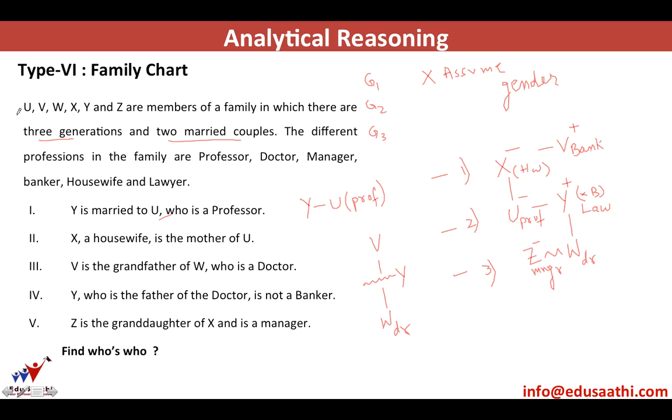This U, V, W could be names also, Amit, Bimla. So do not assume that just because someone is named Amit would mean that he is a male. Could be any. So in this question, as you can see, we are not able to determine the gender of W. W is a doctor, but whether he's a male or a female, we do not know. No information is given in this regard also. So this will be the final table that you need to draw to answer any of the questions asked with respect to this set.